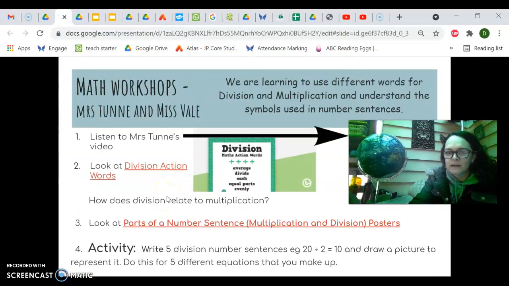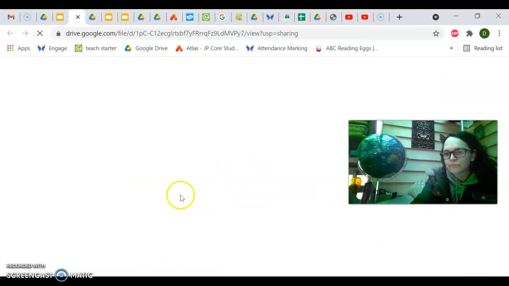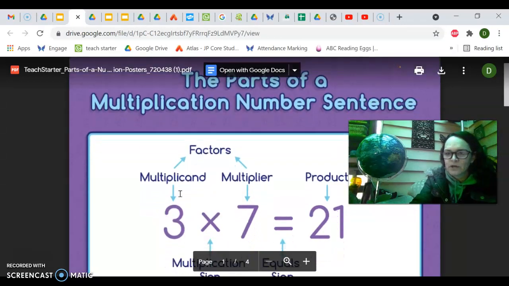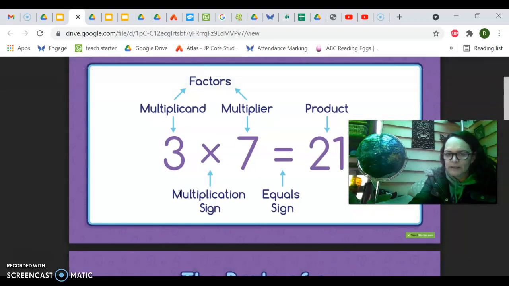So as you can see, our multiplication and division equations are very much related. With multiplication, we're looking at equal groups, and with division, we're also looking at equal groups, but dividing them equally and sharing them. So we're just going to have a look at these parts of a number sentence, so that we can understand what we're talking about and the different numbers.